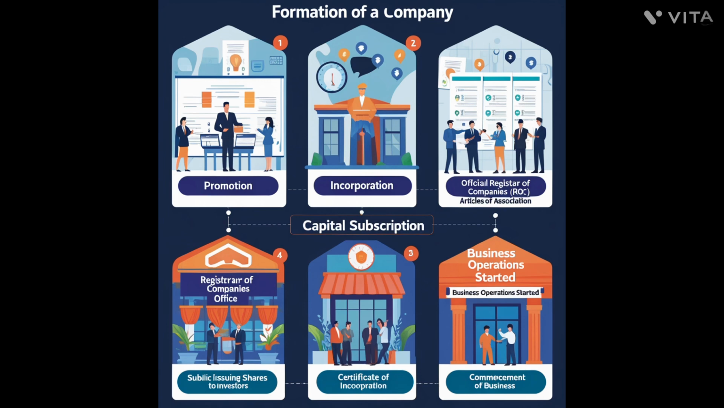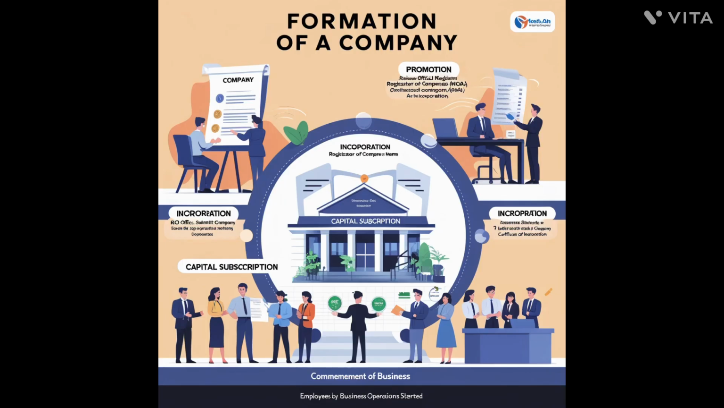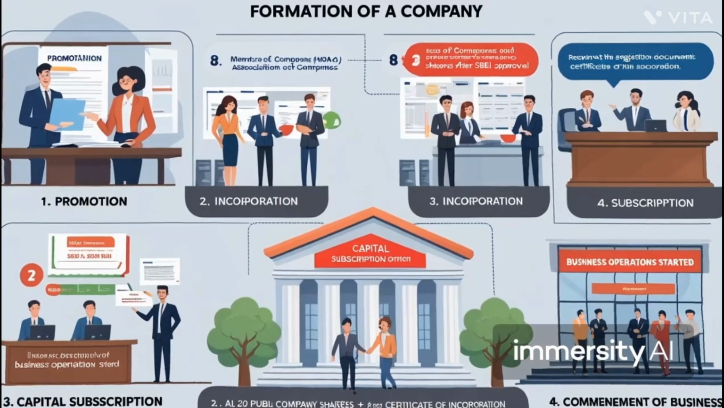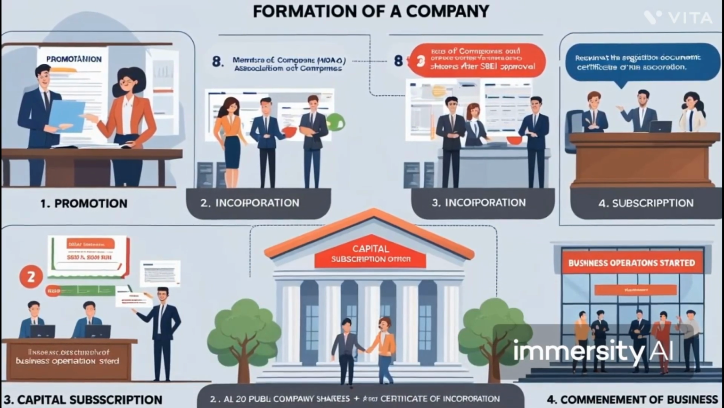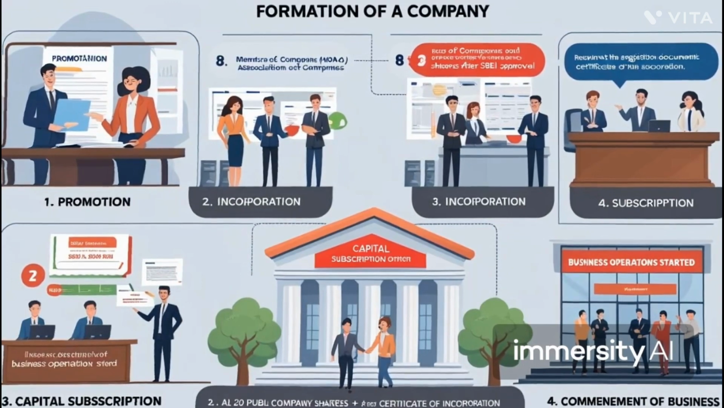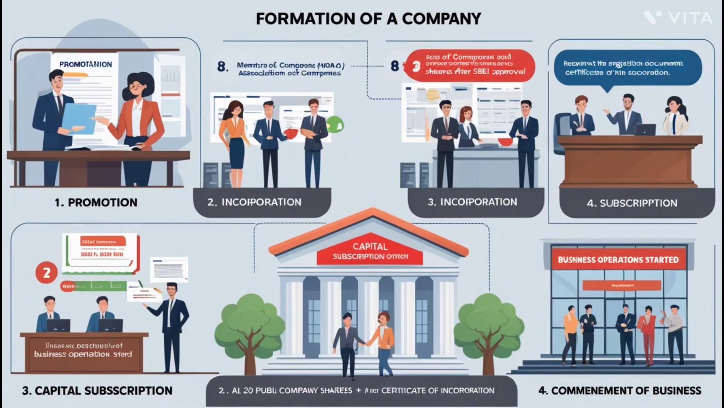Conclusion: the formation of a company is a systematic process that ensures the business is legally recognized and properly structured. It involves: 1. Promotion, planning and decision-making by promoters. 2. Incorporation, registering the company with the government. 3. Capital subscription, raising funds, only for public companies. 4. Commencement of business, getting approval to start operations, only for public companies. Once these steps are completed, the company can legally operate, enter into contracts, and conduct business transactions.